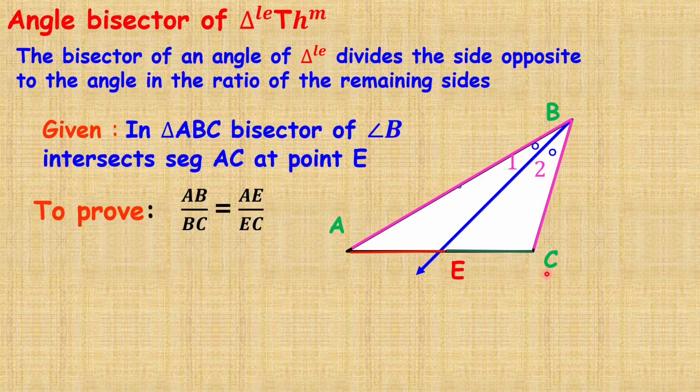This is to prove. To prove this, we have to construct: draw a line through the point C parallel to ray BE. Extend ray AB, which meets at point D.